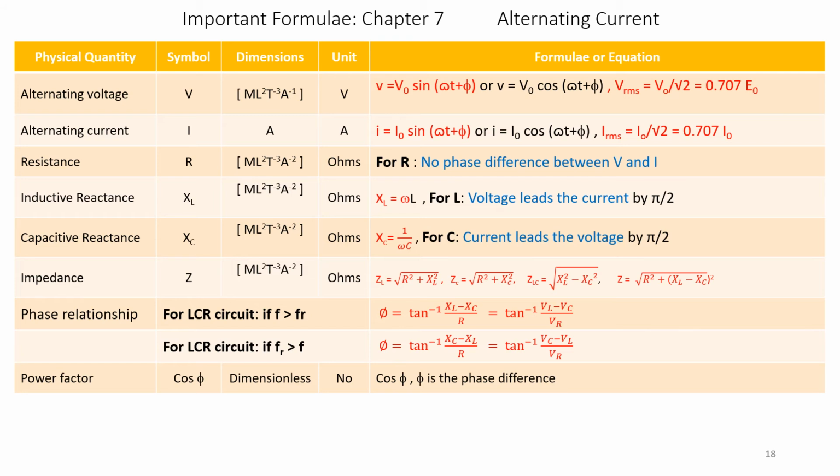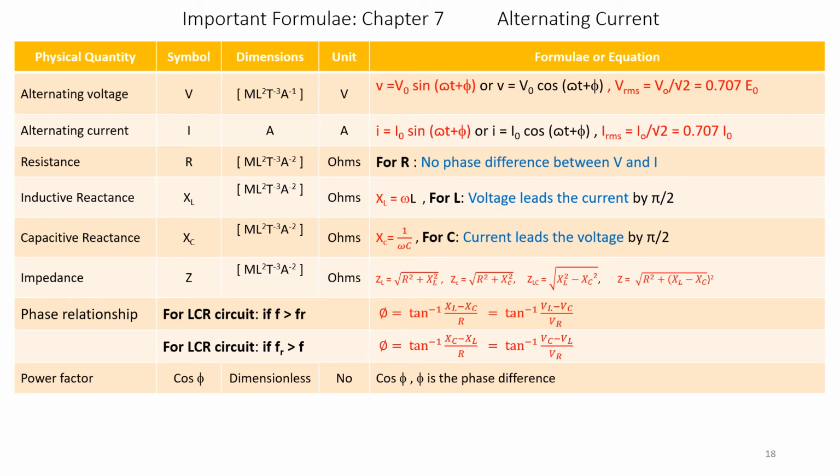Capacitive reactance, symbol XC, has dimensions ML square T to the power of minus 3 A to the power of minus 2, and its unit is ohms. XC is equal to 1 over omega C. For C, current leads the voltage by 90 degrees or pi by 2. Please note the difference between inductive reactance and capacitive reactance.